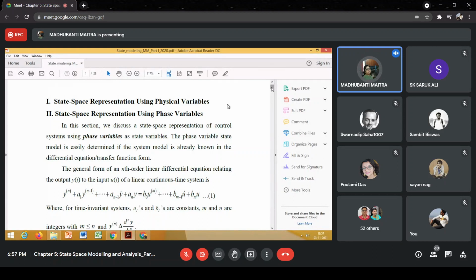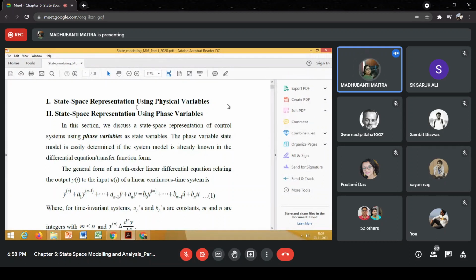Now, we'll see that the state model of a given system, the system is fixed, right? But the state model of a given system is not unique. The state model of a system will depend on the state variables that we are choosing, we are selecting. State models can be derived using physical variables like position of the shaft, angular velocity, armature current.